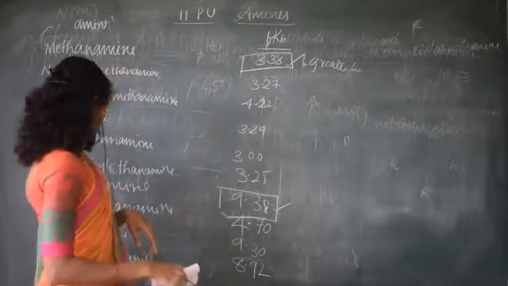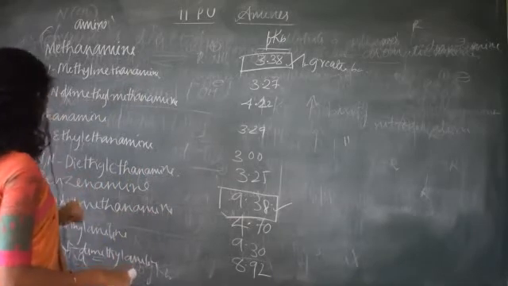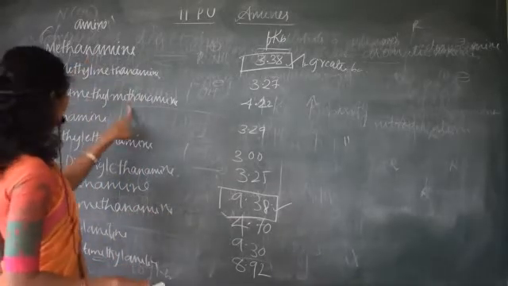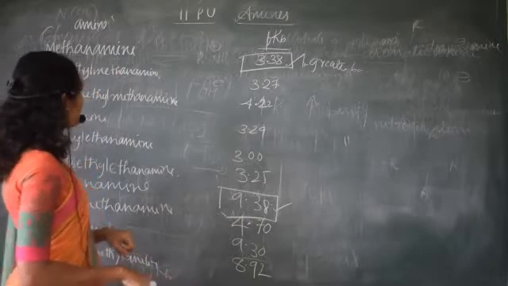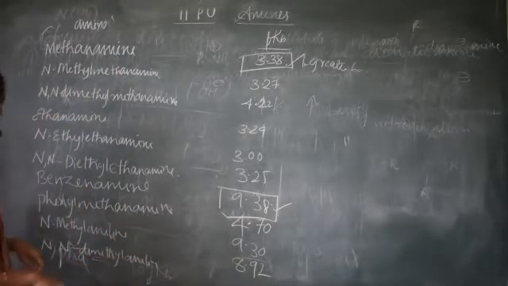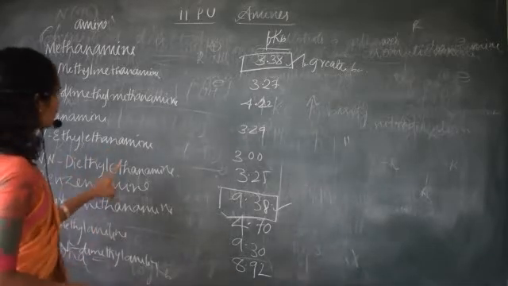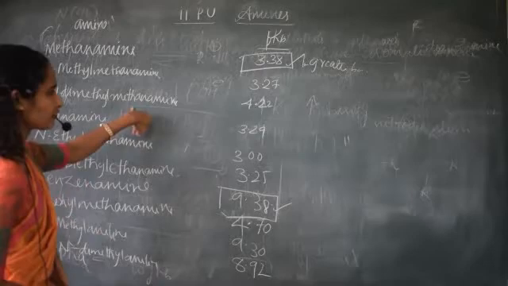Or else, if you compare methanamine and N-ethylethanamine, it depends on several other factors also.